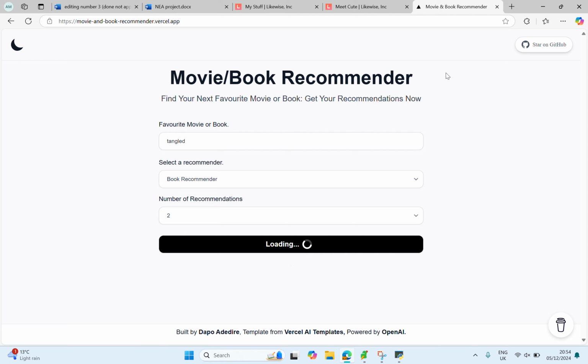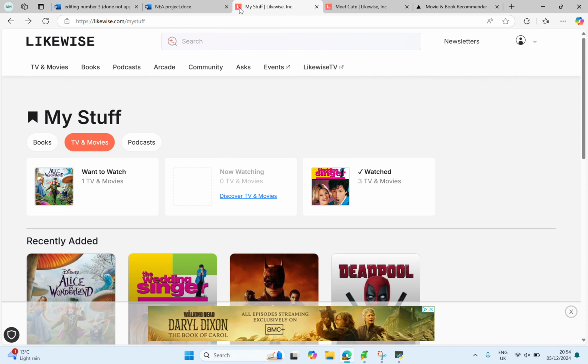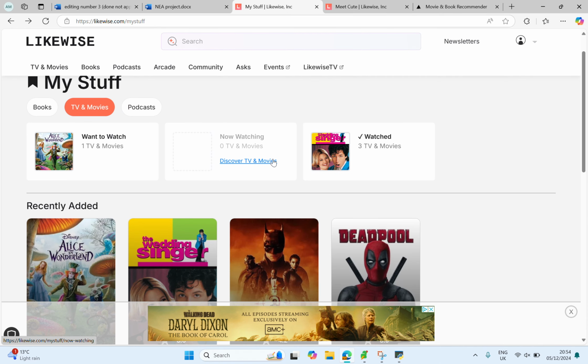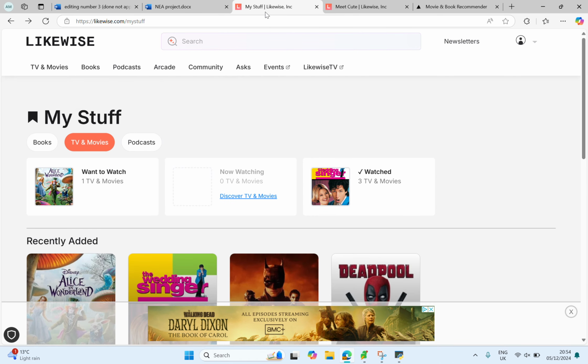I'd also say this one's a lot more basic because there's no login system. There's no option to add it to a read list or a previously read list, and there's no option to rate it. I'm not sure if they show the recommendations with a description or a picture or anything, because this one doesn't work. So I'd say that my code is better than this particular one, but it's given me a lot to think about in ways that I could improve it if I had more time and I redid the program.